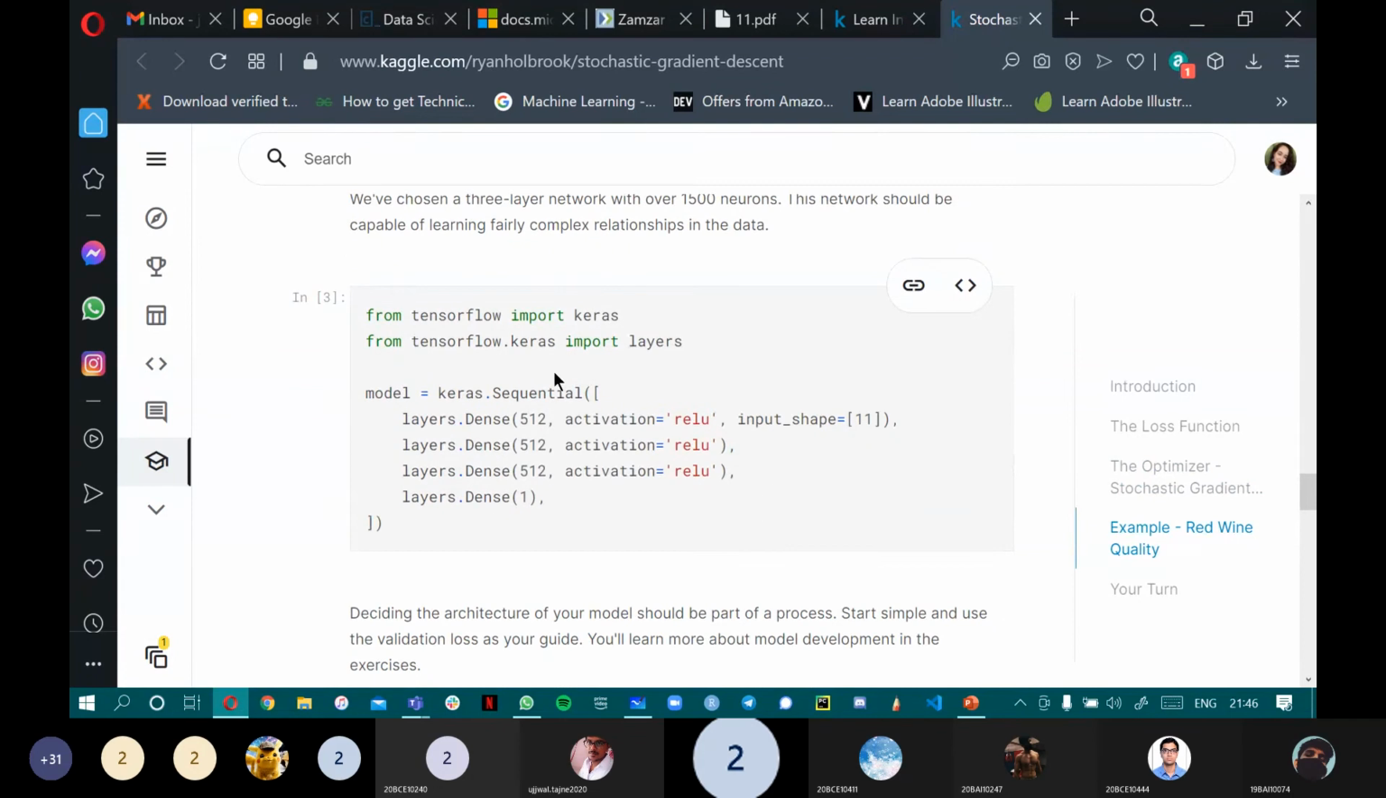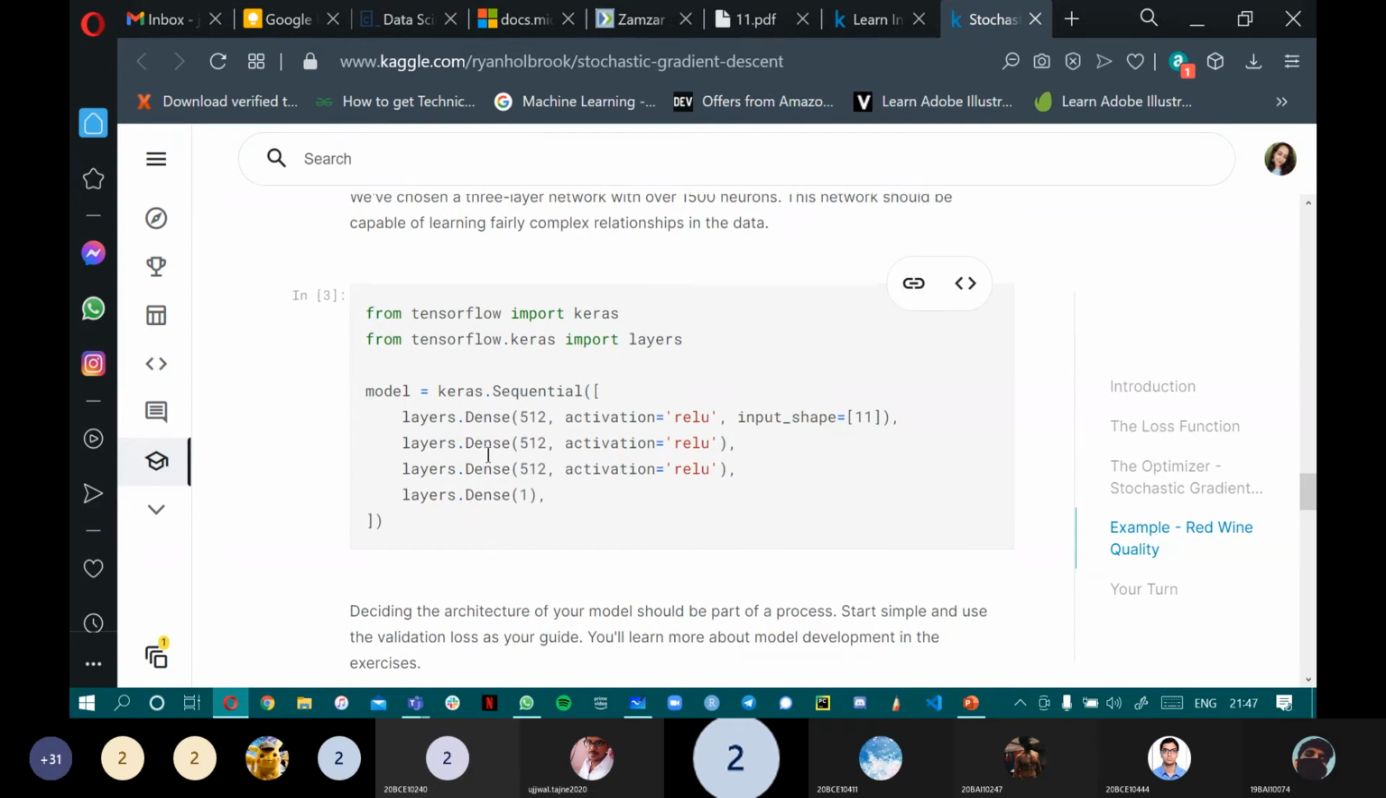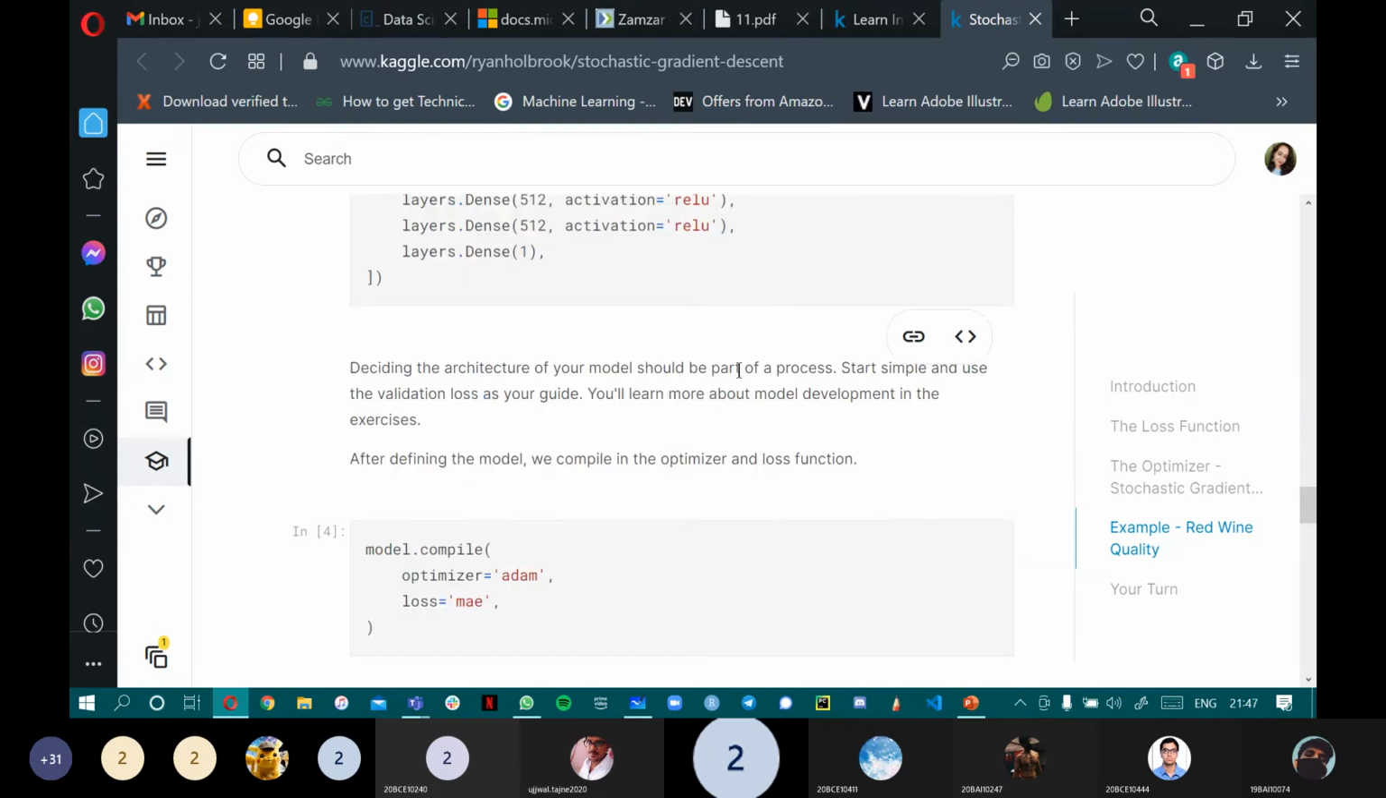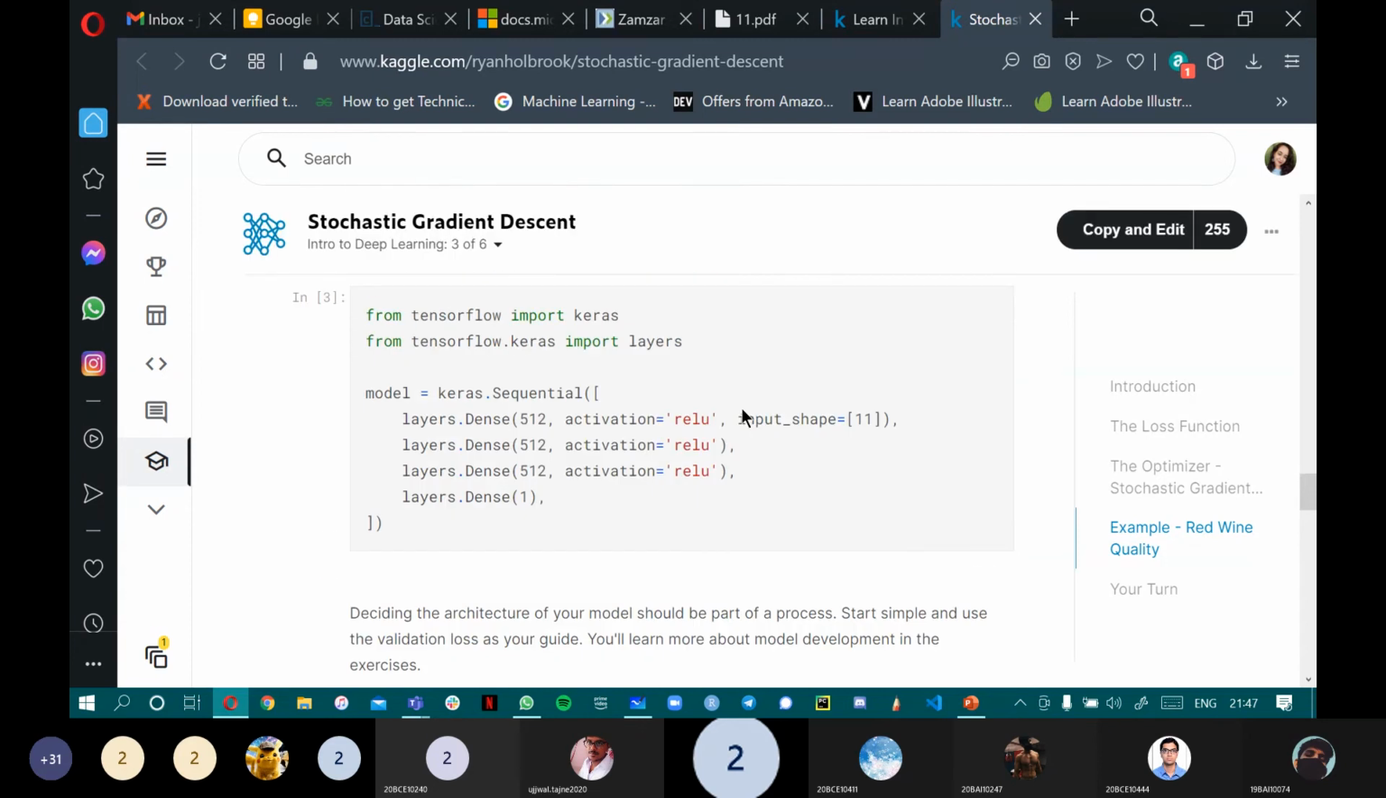So that is what we have done, and again there is this code over here that you can see. So we have imported the given libraries using keras.sequential. They are creating the neural network with the shape 11 columns, and then with multiple layers are formed. Deciding the architecture of a model should be a part of the process. So this is what we have covered so far.